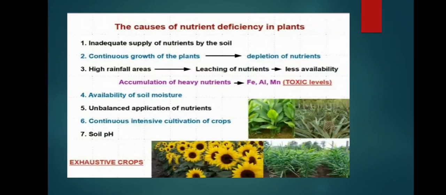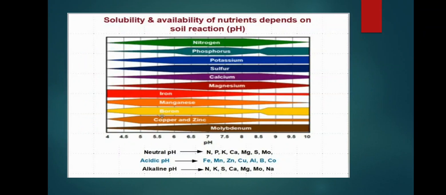Let us see about the soil pH now. Solubility and availability of nutrients depend on soil pH. Nitrogen, phosphorus, potassium, calcium, magnesium, sulfur, molybdenum, the major nutrients or macronutrients, are mainly available to plants at neutral pH. So all the horticulture crops are suggested to grow in this neutral pH soil.